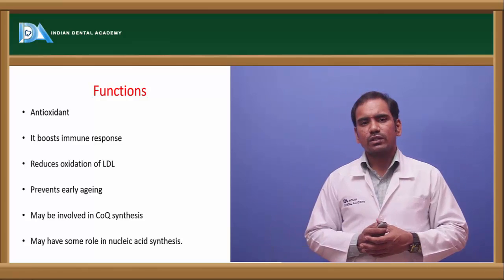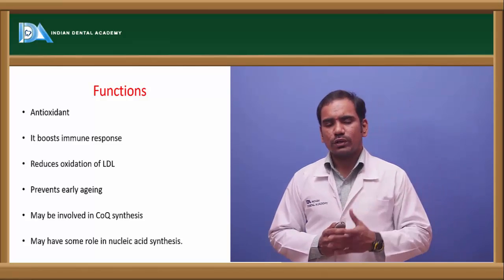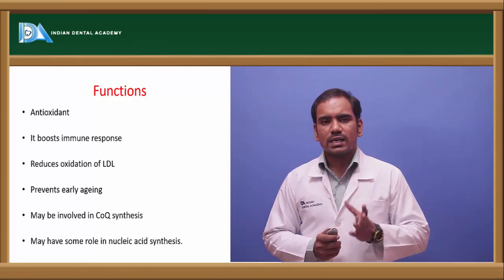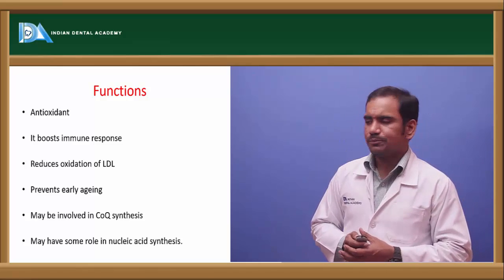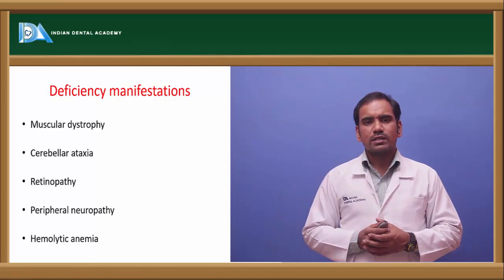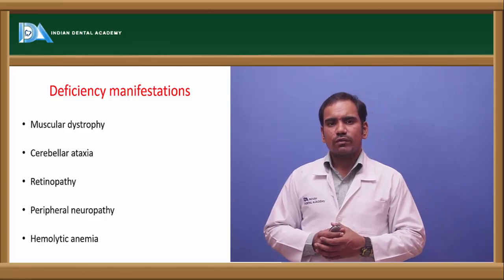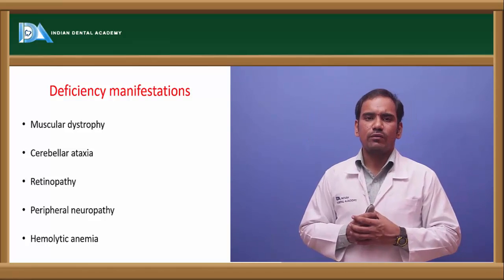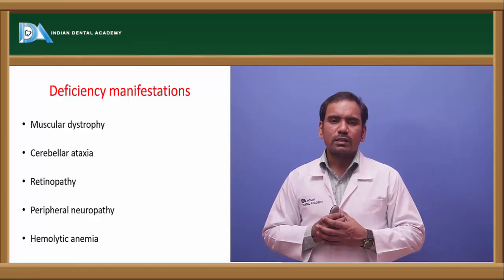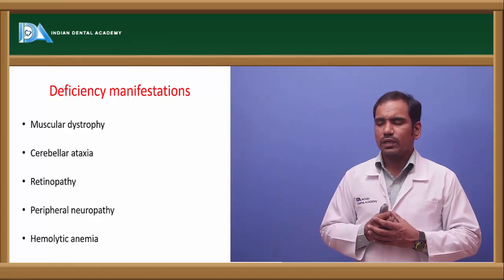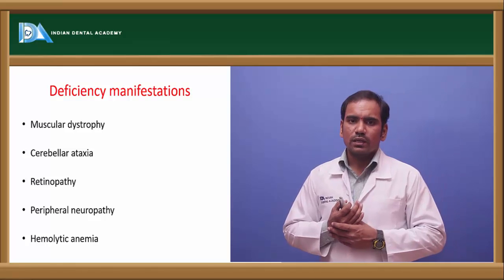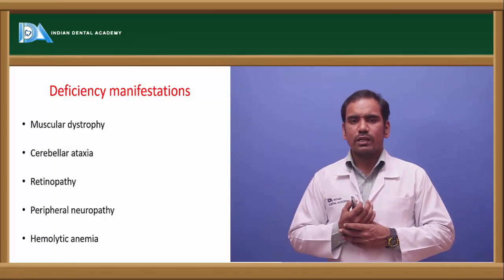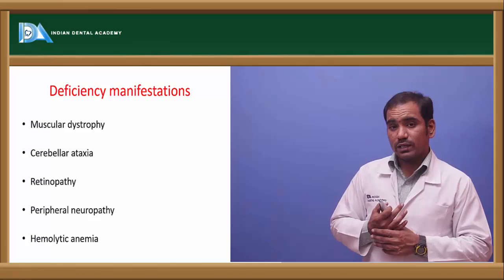These are the important functions of vitamin E, and the most important function of vitamin E is that it acts as an antioxidant. So what happens in case of vitamin E deficiency? Whenever there is vitamin E deficiency, it leads to increased accumulation of free radicals. In the muscles it leads to muscular dystrophy, and when it affects the cerebellum, it leads to cerebellar ataxia, and retinopathy is seen.